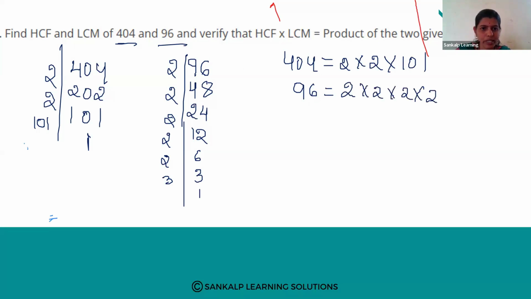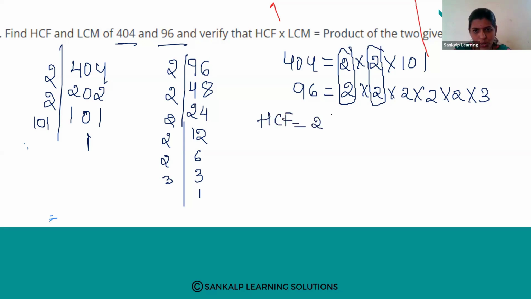How many times is 2 repeating here? 1, 2, 3, 4, 5. Right. So into 3. So 2 is common here. Next, 2 is common. Okay, only these two numbers are common. Therefore, what is the HCF here? 2 into 2, that is 4.